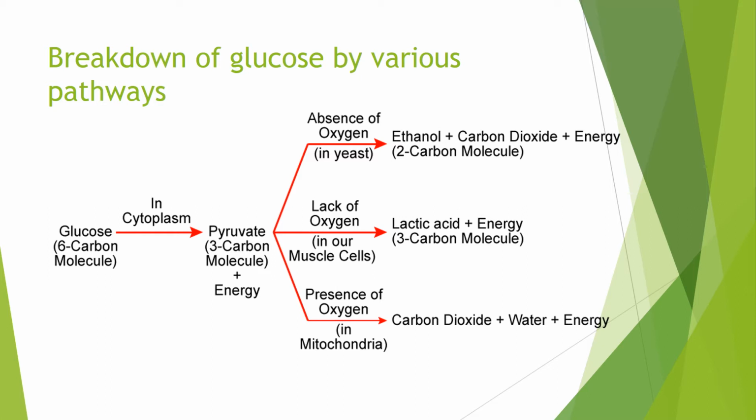In the human being, in almost all the parts of the body, this pyruvate will be broken down into carbon dioxide, water plus energy, and this process takes place in presence of oxygen. It is called aerobic respiration and it occurs in the mitochondria, and it is the same process for almost all organisms where aerobic respiration takes place.